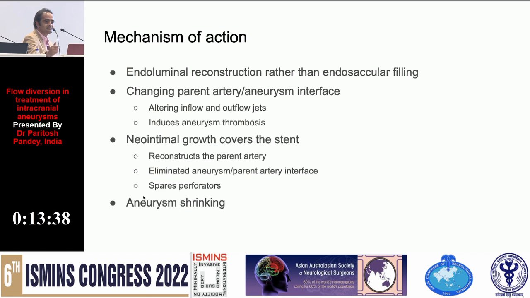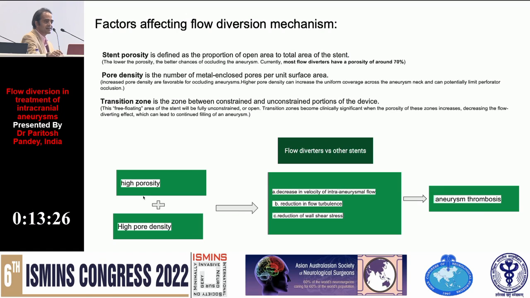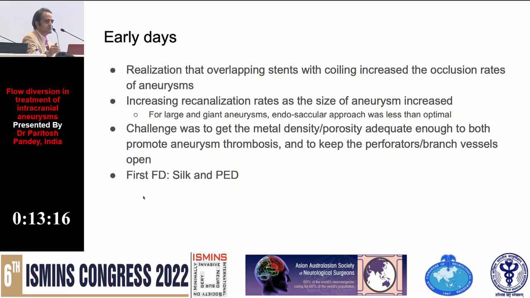Along with that, there is a neointima formation over the stent which heals the area of the aneurysm, and then the aneurysm shrinks with inflammation. So this is what is shown. These are some factors which affect the flow diversion mechanism: stent porosity, pore density, transition zone, and they lead to thrombosis. How did we get to this?